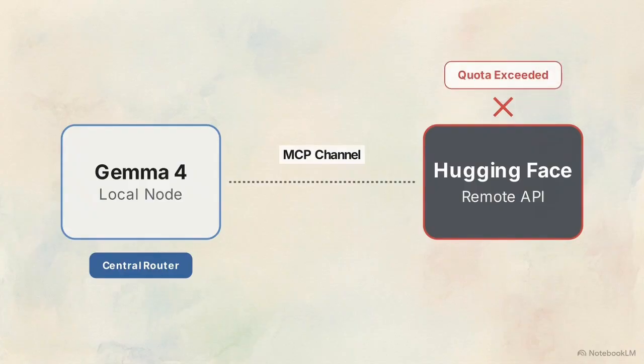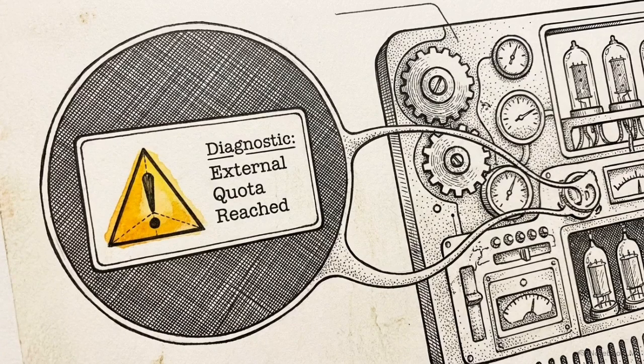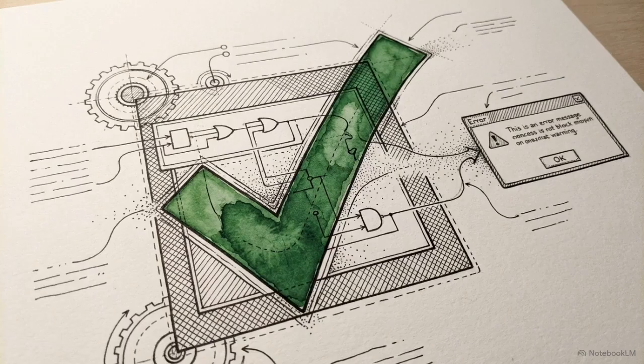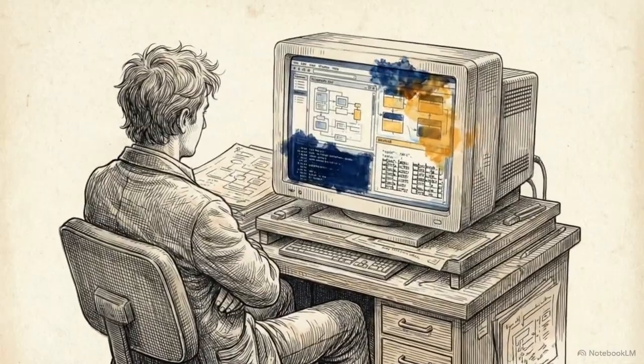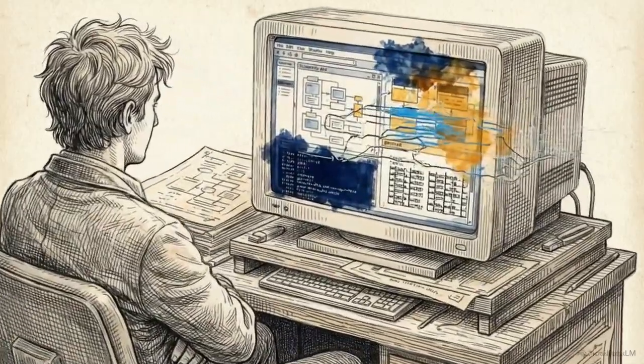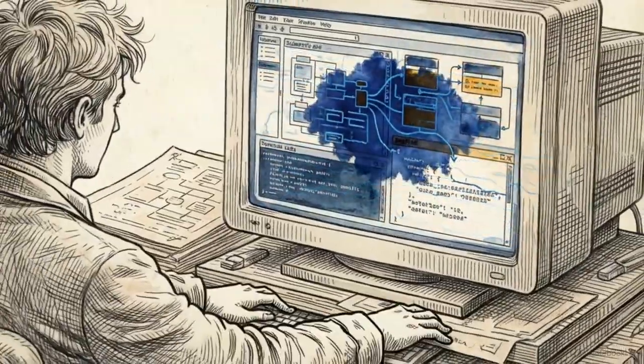The external API rejects the call because the user account has hit a quota limit. It fires an error payload back down the MCP channel. Gemma 4 receives this returning data, translates the raw API error into a readable diagnostic, and outputs the result directly to the user interface. Encountering an external quota error is a definitive success for the internal model. It proves the local agent analyzed its limitations, formulated a valid tool call, routed it to the exact external endpoint, and processed the response autonomously.